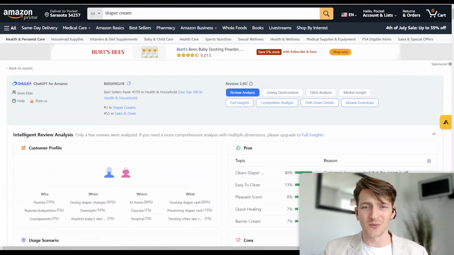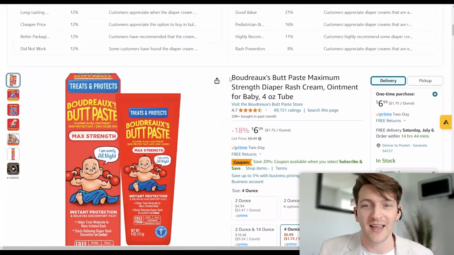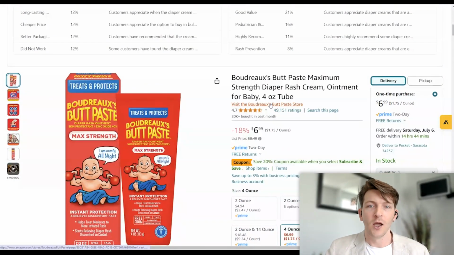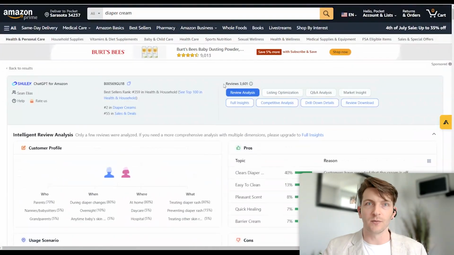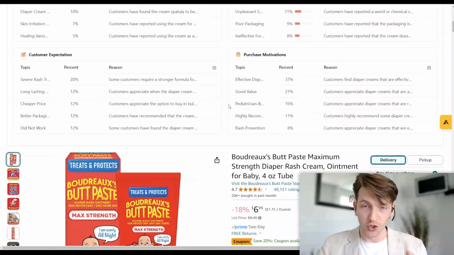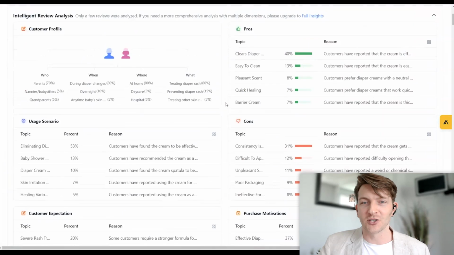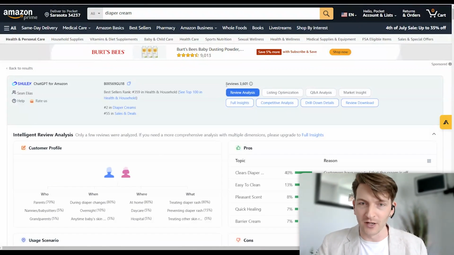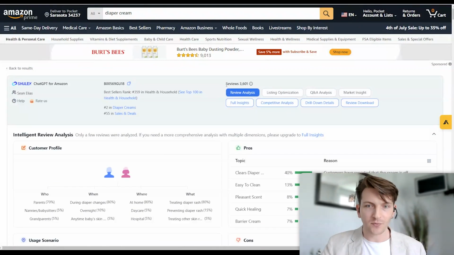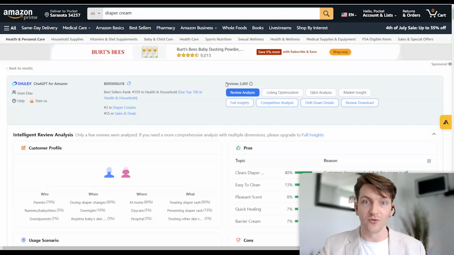Now, what you're going to find is like, wait, why does it say that there's only 3,601 reviews when there's 49,000 ratings? Well, this is actually the number of written reviews, and usually it's 10% to 25% of the number of ratings, usually. And this just goes to show how lazy people are. And it's probably why Amazon rolled out the ratings feature, right? Because they realized that people weren't writing reviews, so they wanted to make it a lot easier and instead move towards a ratings system. That's probably why they renamed it ratings.